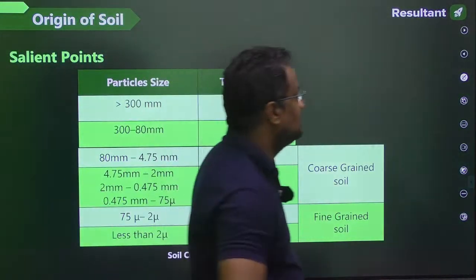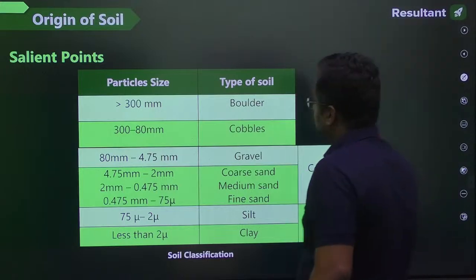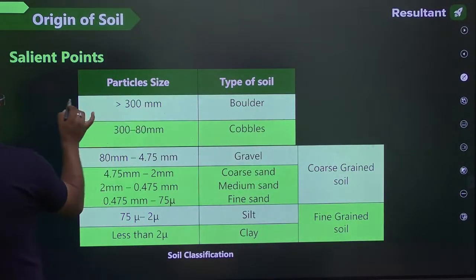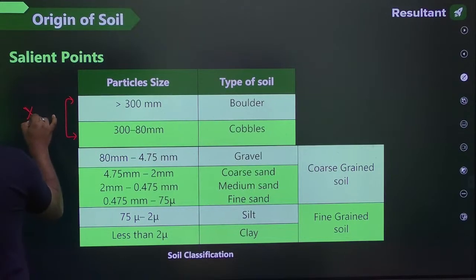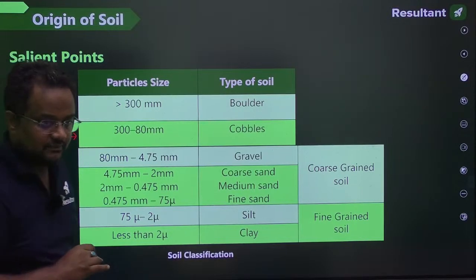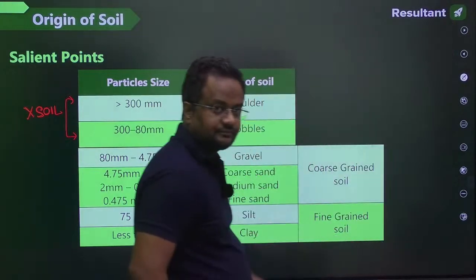But before that, let me tell you guys, material which is more than 80 mm, from 80 to 300 is cobbles, and greater than 300 is boulder. They are not considered to be soil, because soil is considered only if it is less than 80 mm.